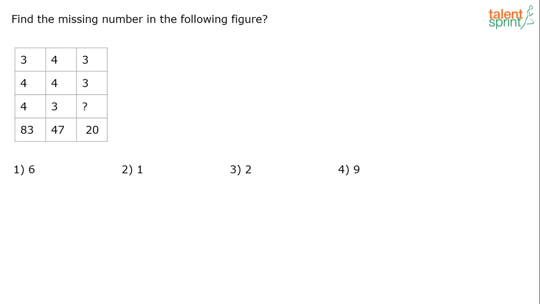Here's the next question. Find the missing number in the following figure. General intelligence, right? So try to find out the missing number. There's a 4x3 table here. You have to find out what comes in place of question mark.